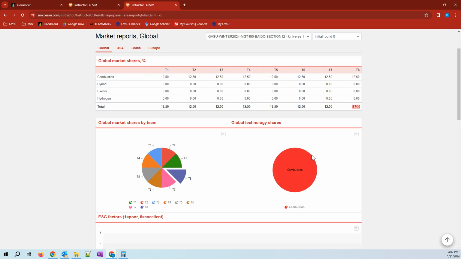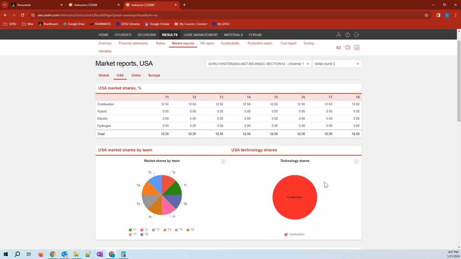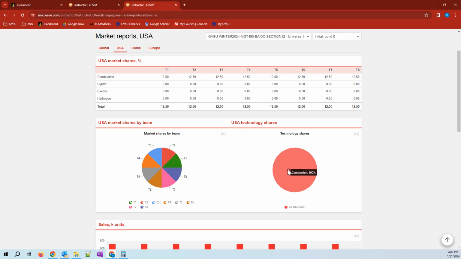So it is highly possible that this market may not be just the combustion market. If I go to the US market, a slice of this circle might actually become a hybrid market. That means the combustion market may become smaller by the time practice round 1 finishes.